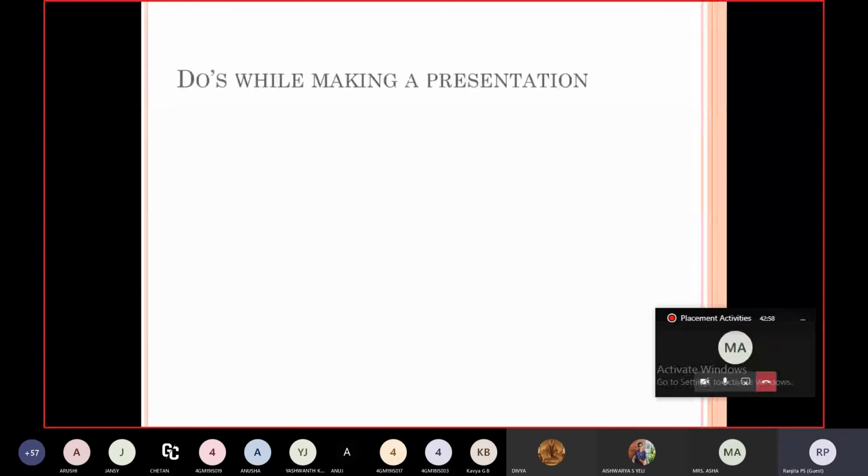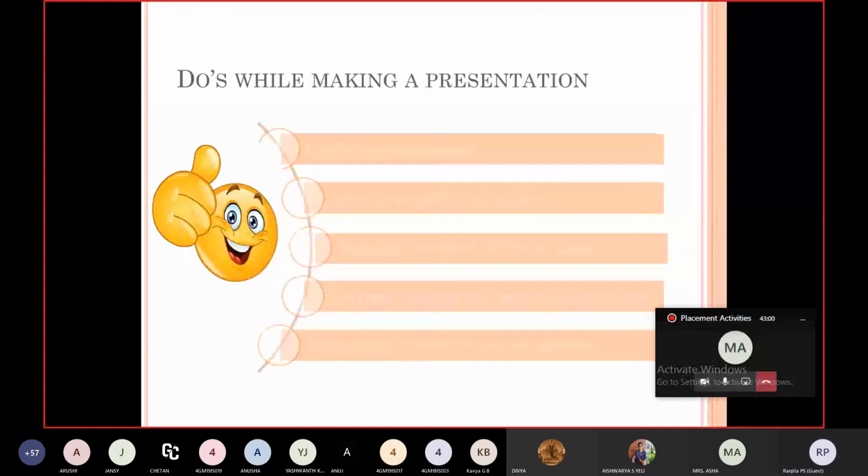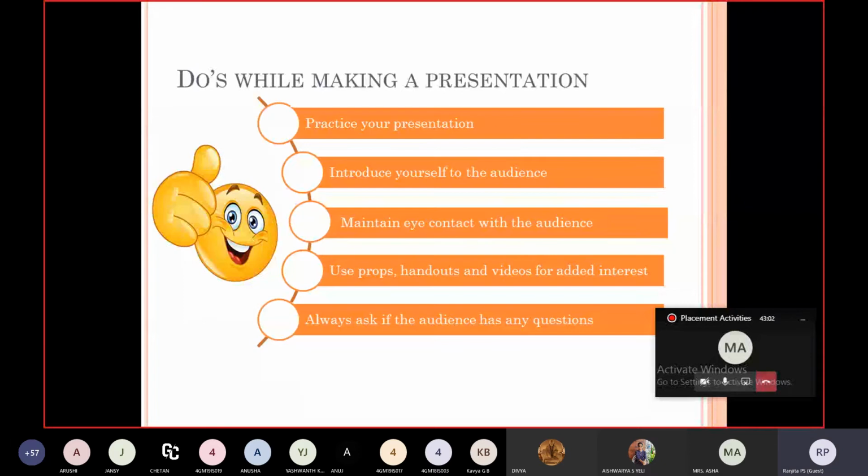Do's while making a presentation. Practice your presentation. As I said before, practice makes a man perfect. You should practice before presenting in front of your audience. Introduce yourself to the audience. Maintain eye contact with the audience. Use props, handouts, and videos for adding interest. Always ask if the audience has any questions.